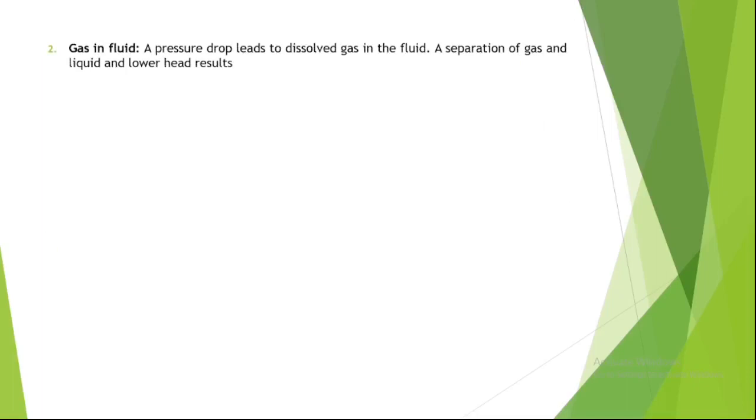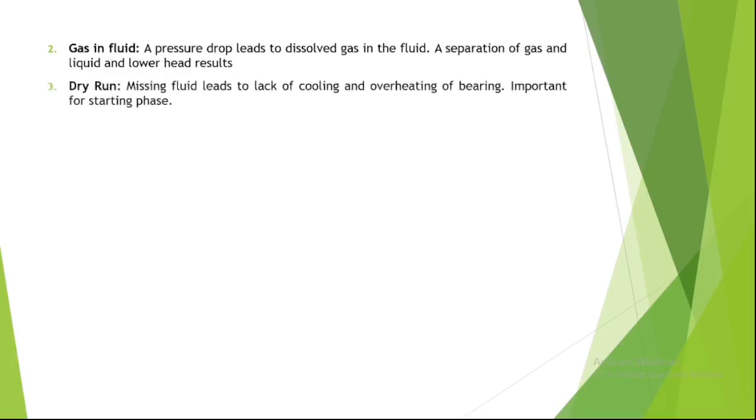Second thing is gas in fluid. What happens when a pressure drop leads to dissolved gas in the fluid? A separation of gas and liquid and lower head results. Number 3 is dry run. Missing fluid leads to lack of cooling and overheating of the bearing, important for the starting phase. So when the centrifugal pump runs, often the fluid goes missing, so it may lead to a dry run.